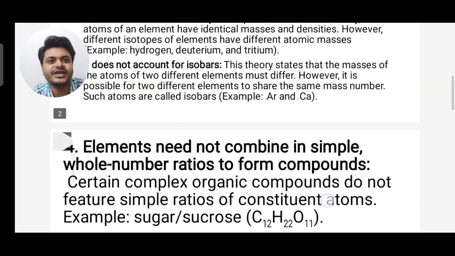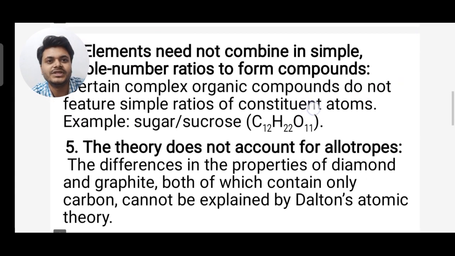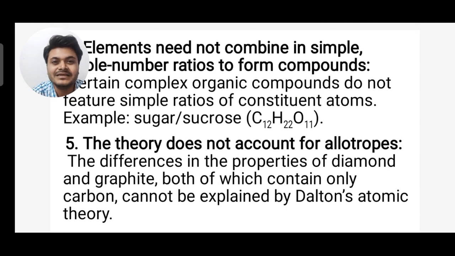So these are the five drawbacks of Dalton's atomic theory. First, it does not account for subatomic particles. Second, it does not account for isotopes. Third, it does not account for isobars. Fourth, elements need not combine in simple whole number ratio to form compounds. Fifth, the theory does not account for allotropes.